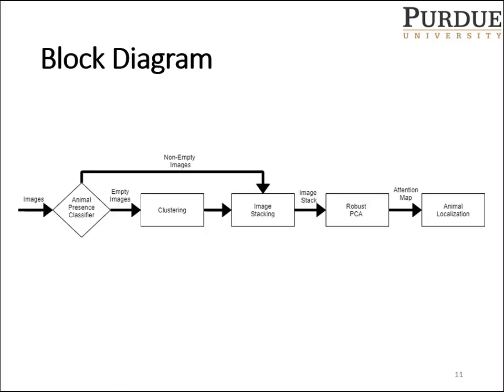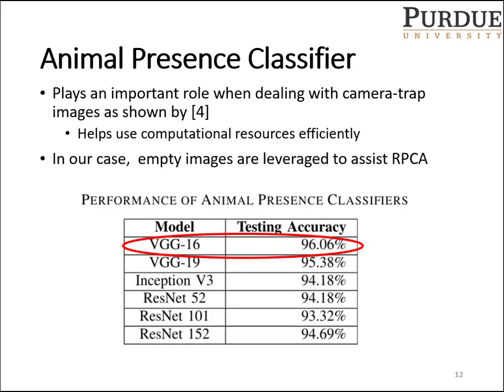Now, I will go through each block of our system and explain it in detail. The animal presence classifier is extremely essential in our system because of the inherent property of camera trap datasets that they have a lot of empty and false positive images. In our case, the empty images are leveraged to assist robust PCA in background-foreground separation. We tested different deep neural network architectures as animal presence classifiers, and these are the results that we obtained. We saw that VGG16 performed the best and gave us a testing accuracy of 96%.